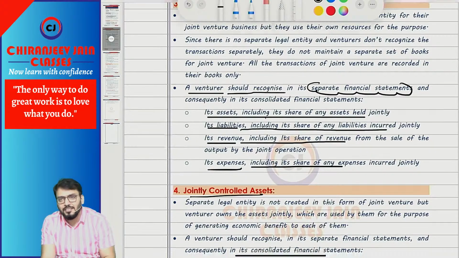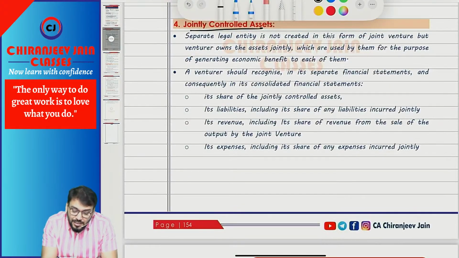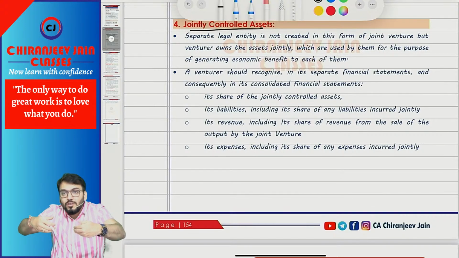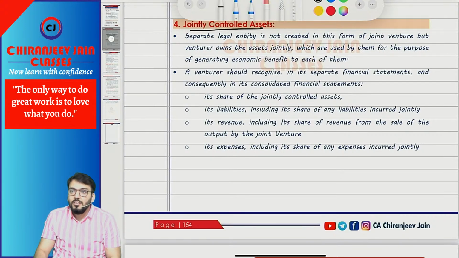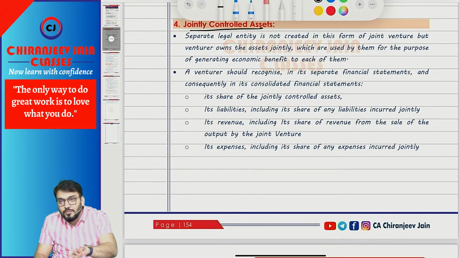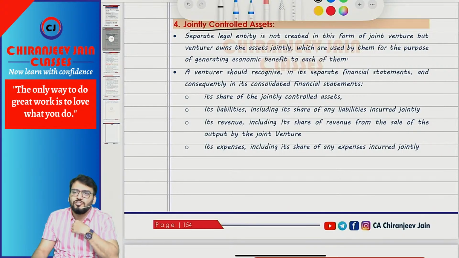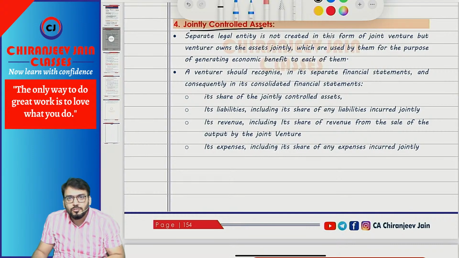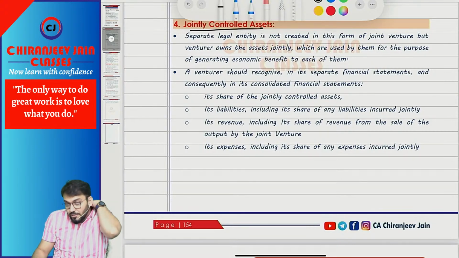Understood? Correct? Similarly, when it is a jointly controlled asset, suppose two entities have purchased one asset for their mutual benefit. Because that was a very expensive asset, they purchased it for their mutual benefit. For example, we are two teachers, we require one camera. So I said I will use the camera in the morning, you use the camera in the evening. So one jointly held asset. So in that case, what will come?